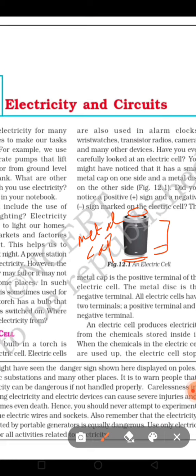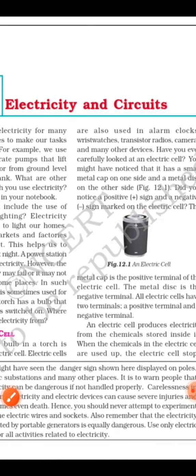So in every cell we can see a positive sign along the metal cap and a negative sign along the metal disc. So there are two types of terminals in a cell, a positive terminal and a negative terminal in every electric cell.